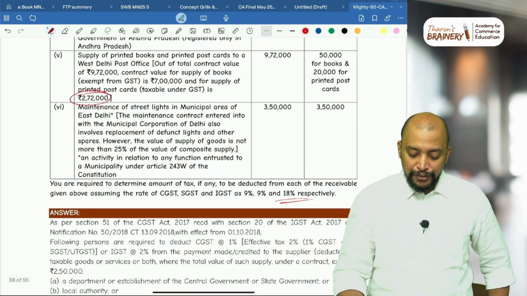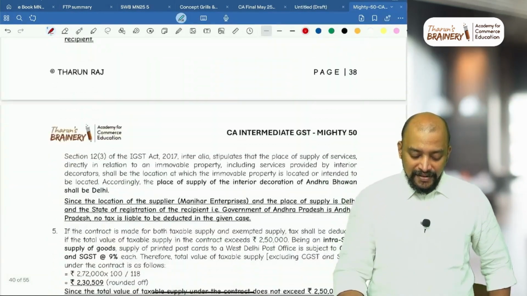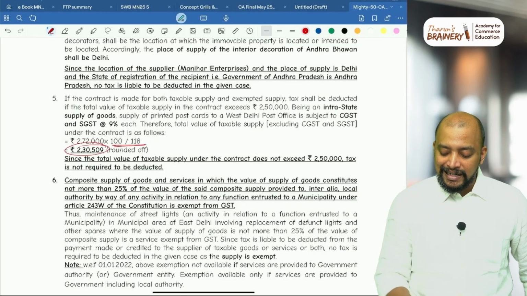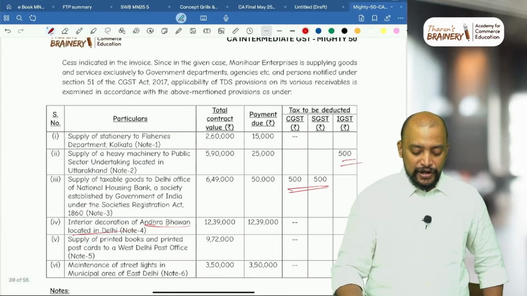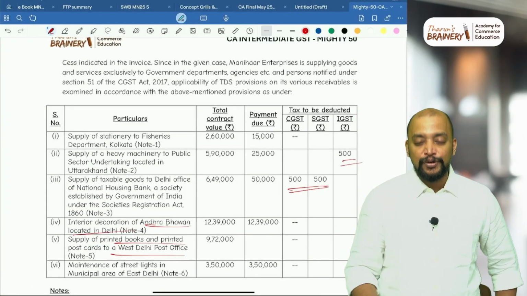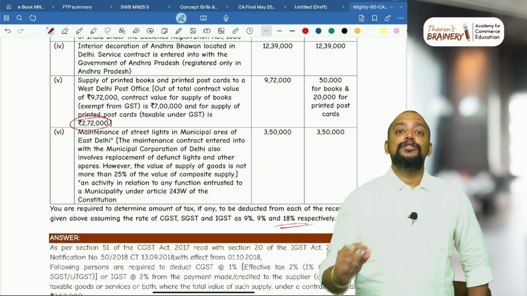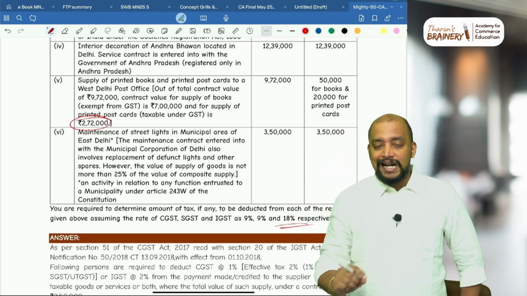So 2,72,000, what is the rate of GST? 18%. So see this, 2,72,000 into 100 by 118, 2,30,000. As the value does not exceed 2,50,000, TDS is not applicable in this case. Supply of printed books, only taxable supplies we need to see. If the taxable value of supplies under a contract exceeds 2,50,000, then only TDS will be applicable.